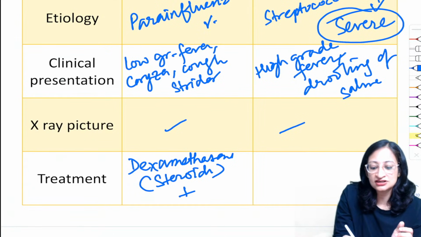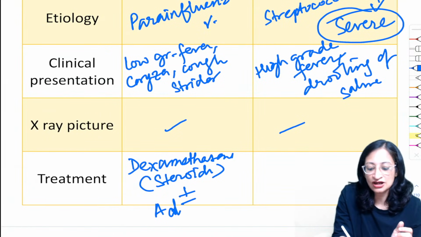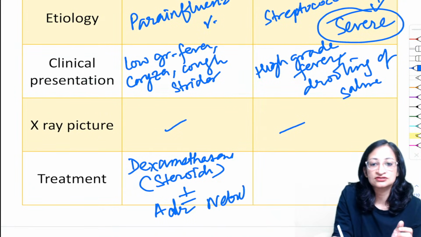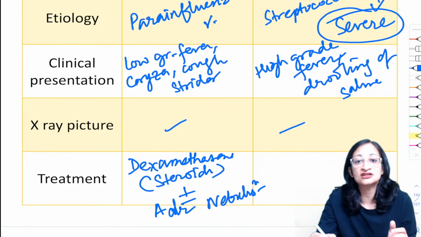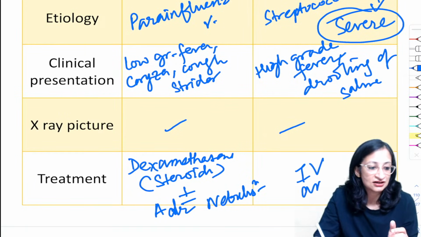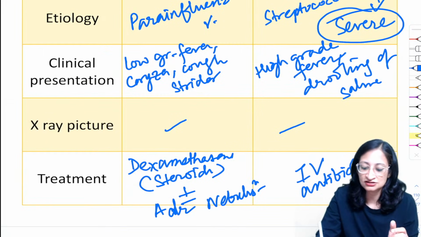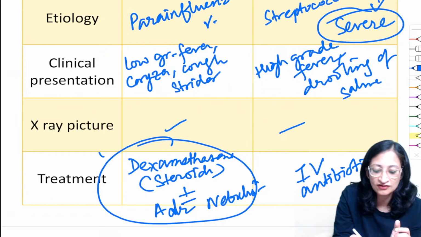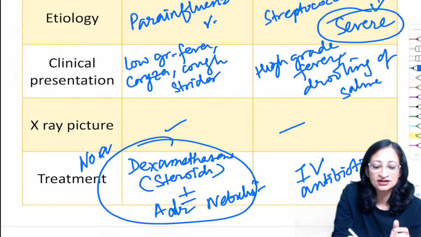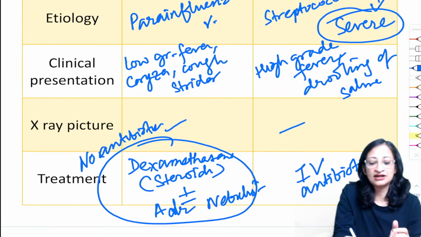And in severe cases, you can give adrenaline nebulization. Okay. What about acute epiglottitis? It is a bacterial illness, so you have to give IV antibiotics. Okay, IV antibiotics. So very good, Aditya. So in croup, you are not going to give any antibiotics. Okay, no antibiotics in croup, right?